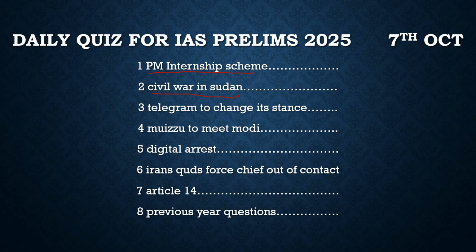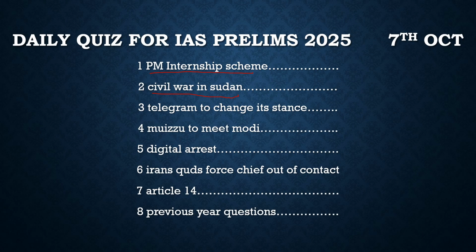So we should know these important places with respect to these countries which are in the news because of some tension or because of some achievement, so that UPSC has often asked such questions. And about the Sudan civil war, why it was in the news: there is a civil war going on between the Sudan's armed forces, which toppled the government in a military coup, versus the RSF, which is aligned with major Arab countries, especially UAE and Saudi Arabia.